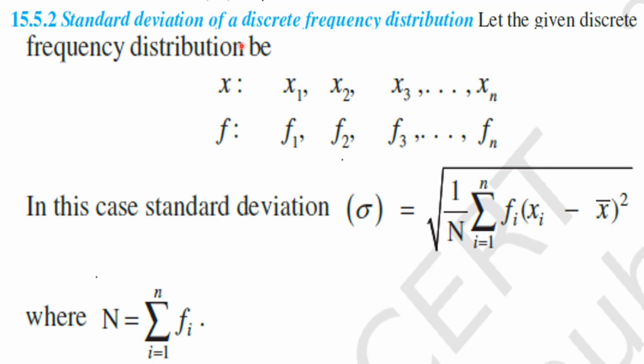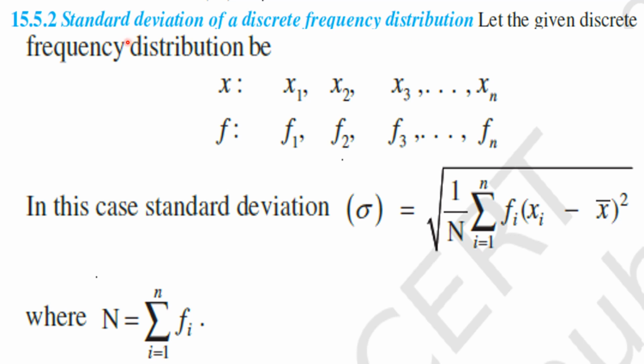Standard deviation of discrete frequency distribution. Okay, my children. In the previous point, we have discussed finding the variance and the standard deviation of ungrouped data or for individual observations.